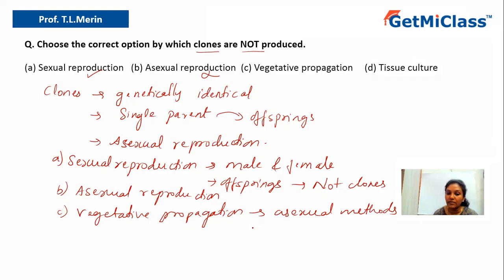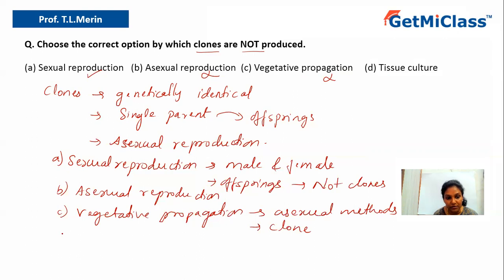This also involves a single parent, and hence here also there is formation of clones. So you get clones in case of the asexual method, and vegetative propagation is a type of asexual method. But according to the question, we have to look for the one which is not involved in the production of clones. Hence, option C is ruled out because you can get clones here.